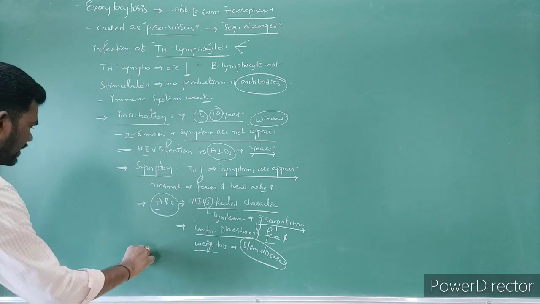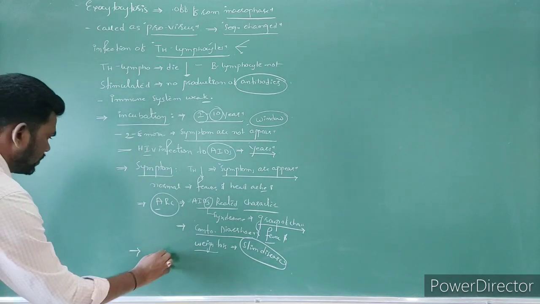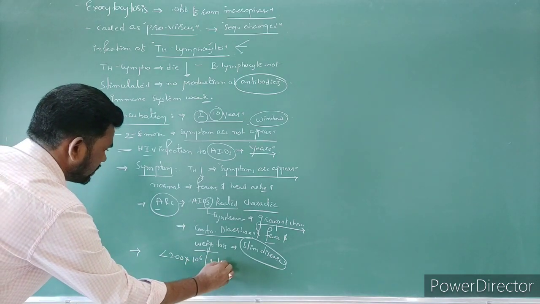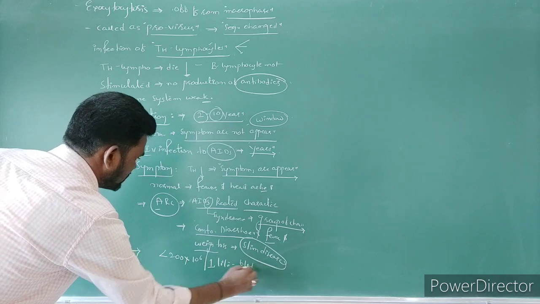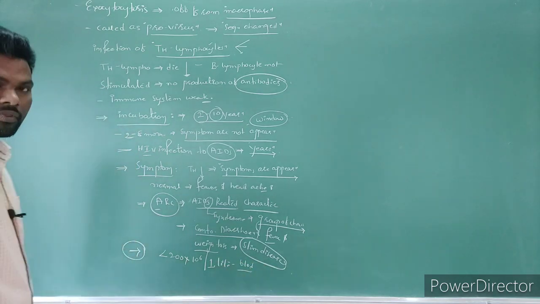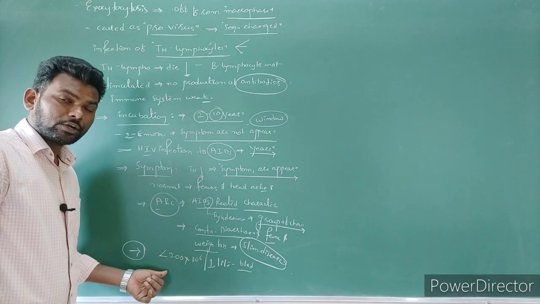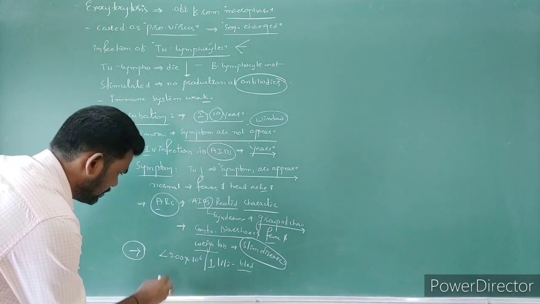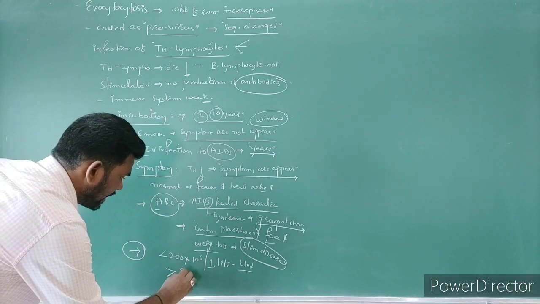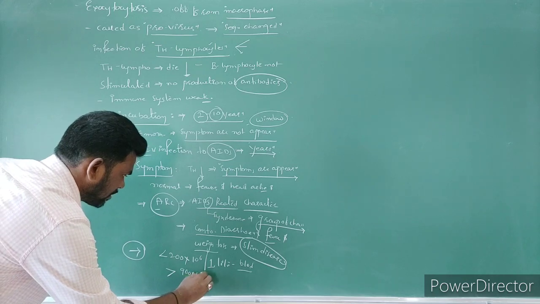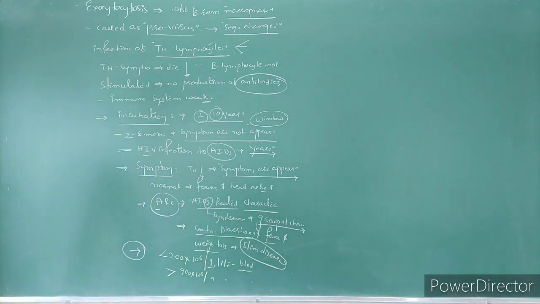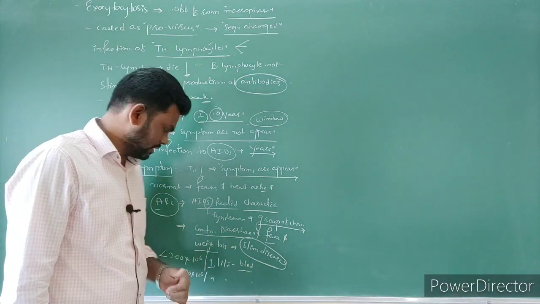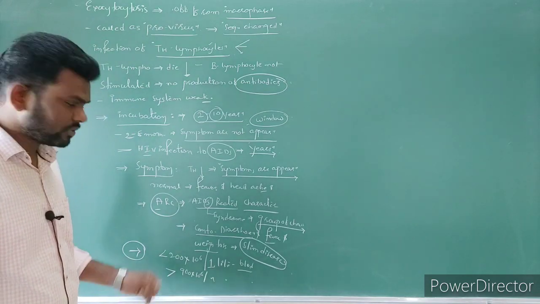Then exactly when can we call it AIDS? When the white blood cell number is less than 200 into 10 to the power of 6 in 1 liter of blood. The AIDS character is when the T4 lymphocyte number is less than 200, but the normal average number is more than 900 into 10 to the power of 6 in 1 liter, right? So this is actually the AIDS symptom character.